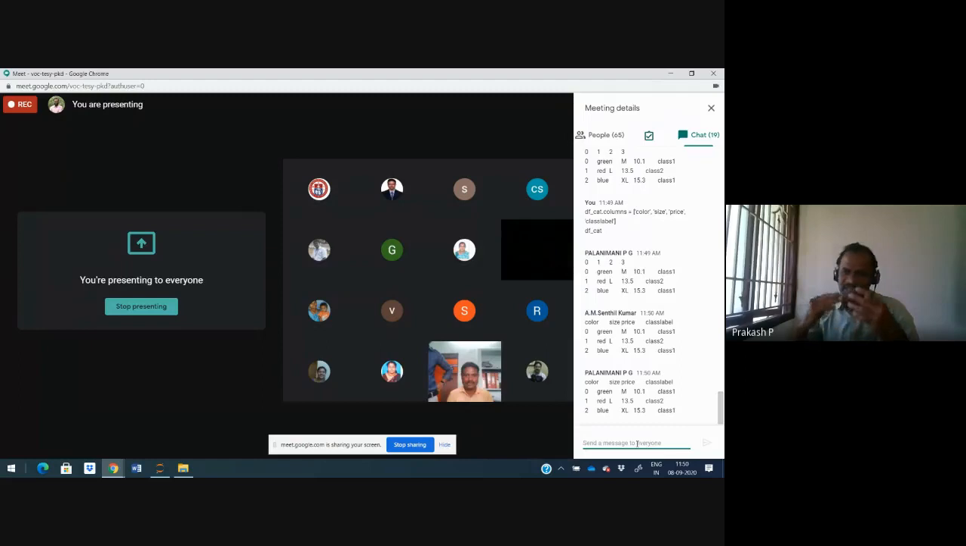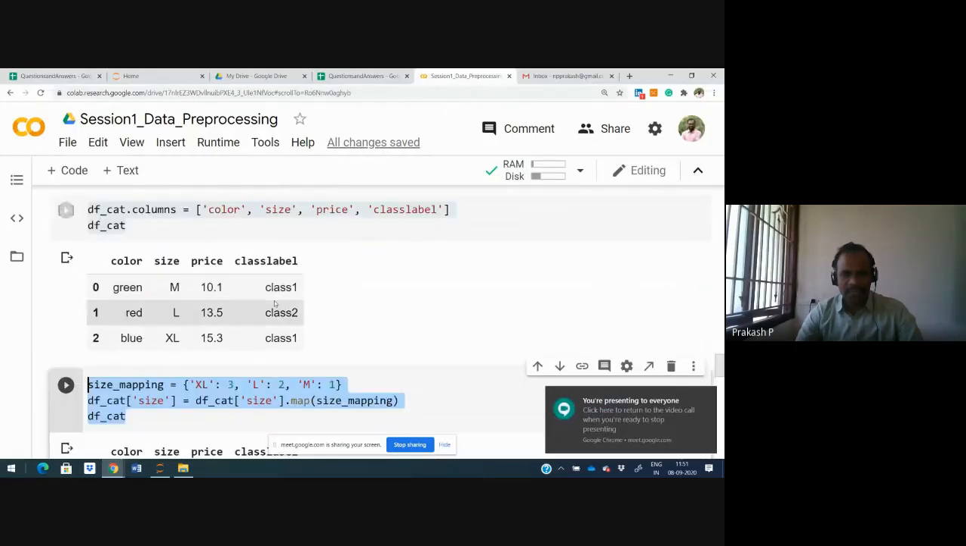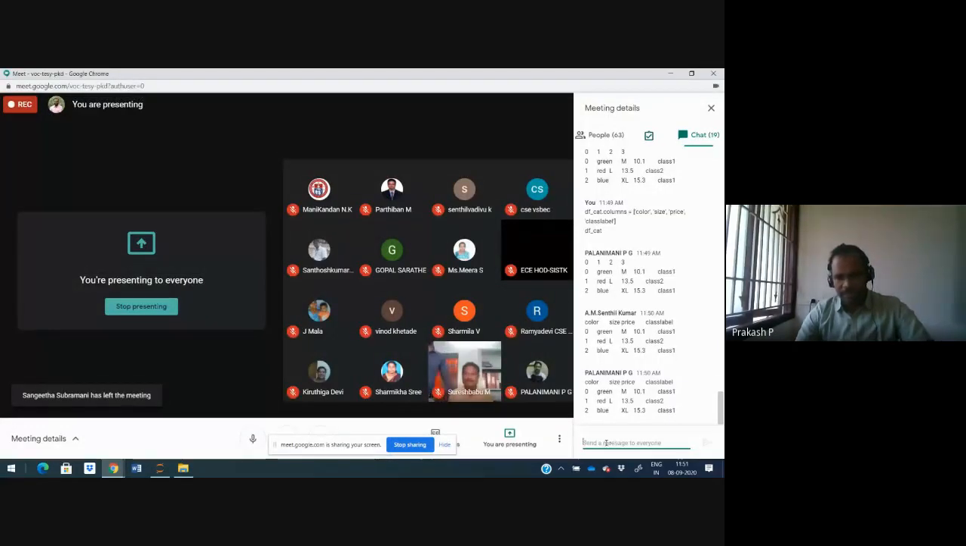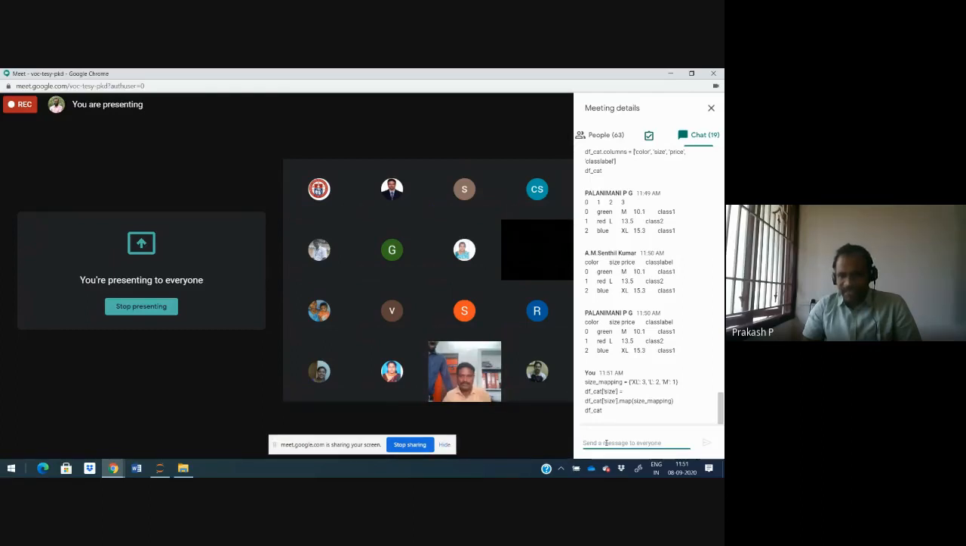For example, if you take all 65 people who are present here, there may be different sizes. That has to be filled with some numeric value. If we fill it with a numeric value, then things are solved. How can we fill it? We have to create one map. Can you please see? XL is mapped to 3, L is mapped to 2, M is mapped to 1. Now I am changing the size with respect to the size mapping. What will happen is, it will convert medium, large, extra large into 1, 2, 3.